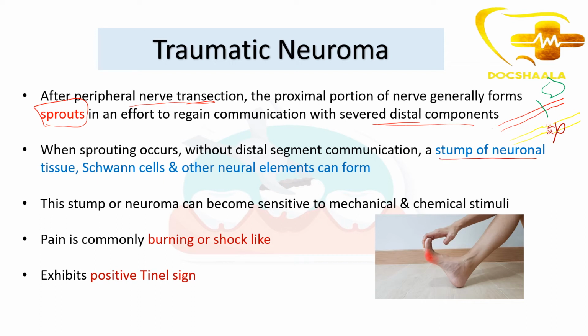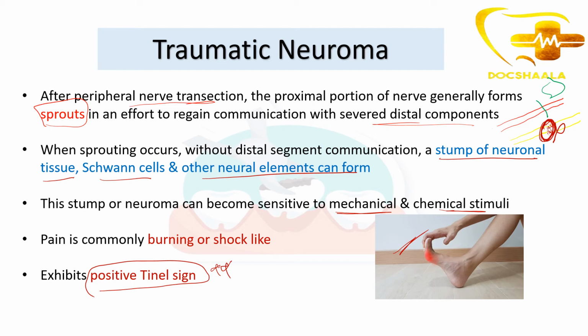A stump of neuronal tissue, Schwann cells and other neural elements can form. So here a stump forms which has neuronal tissue, Schwann cells and other neural elements. This stump or neuroma can become sensitive to mechanical and chemical stimuli. So this is called a neuroma. The patient experiences shocking or burning pain, and it exhibits a positive Tinel sign.